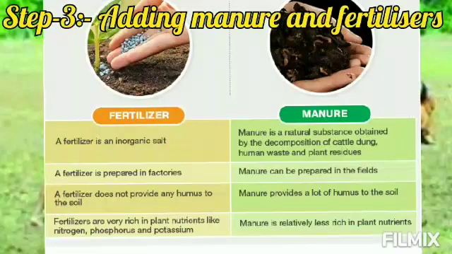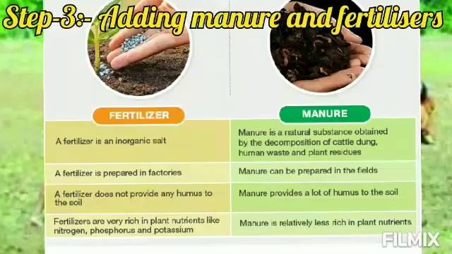Step 3, adding manure and fertilizers. Now these are the nutrients that are added to the soil to increase the fertility of the soil and also increase the crop yields. Fertilizers are the inorganic salt, that is the chemical compositions which is prepared in factories, and these do not provide any humus to the soil. These fertilizers are rich in nitrogen, phosphorus and potassium.